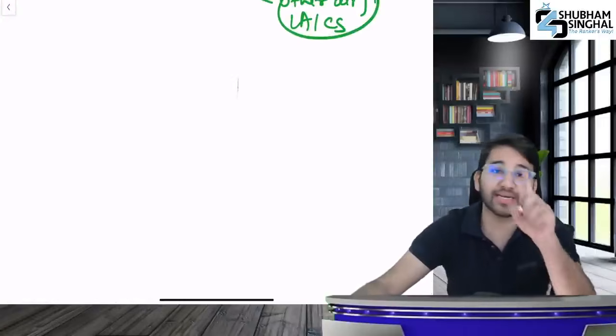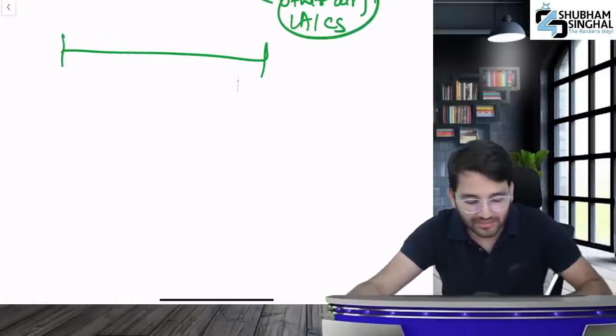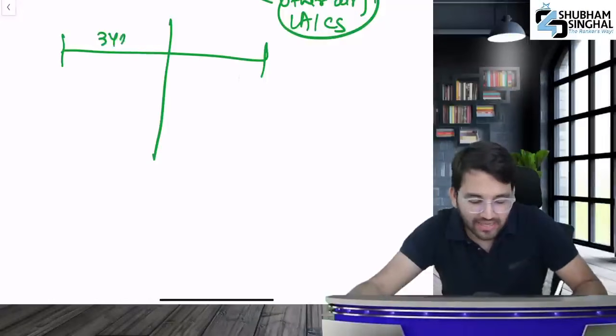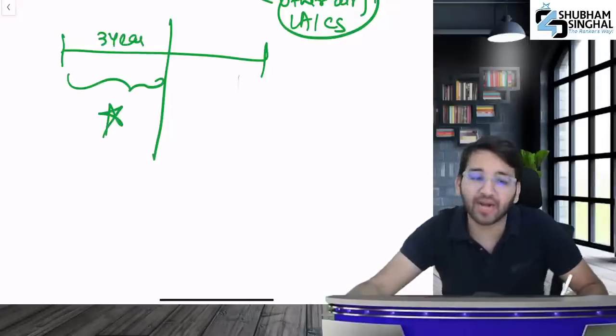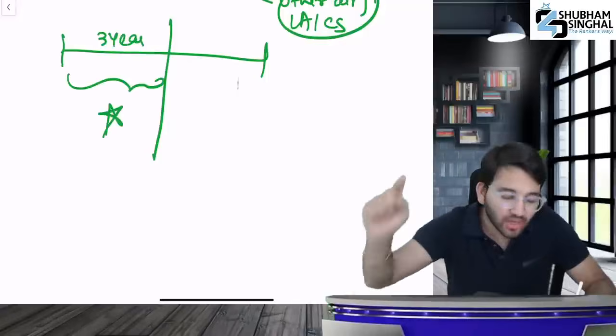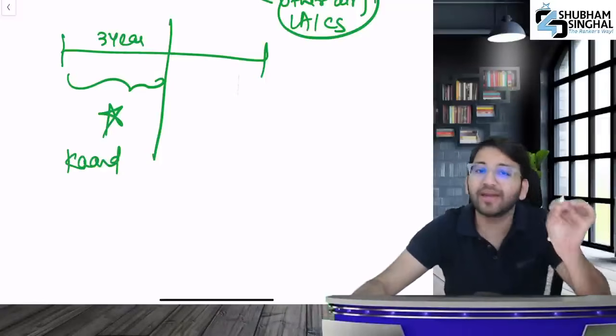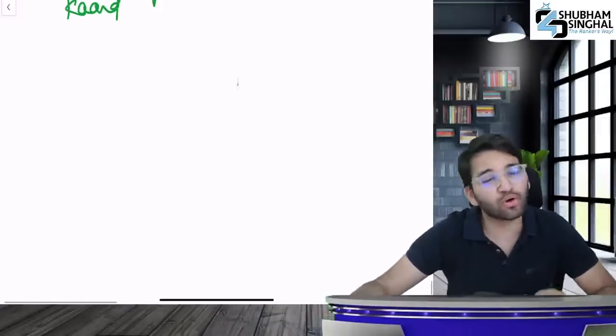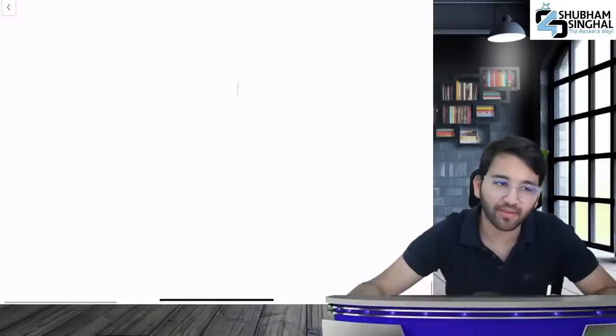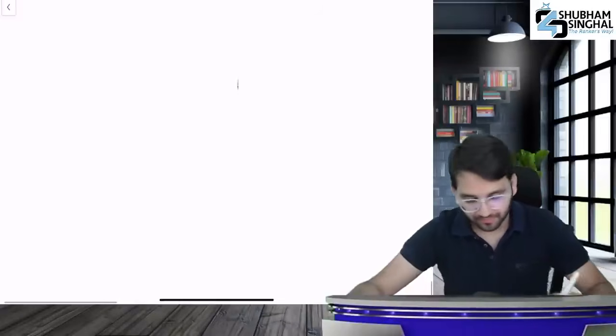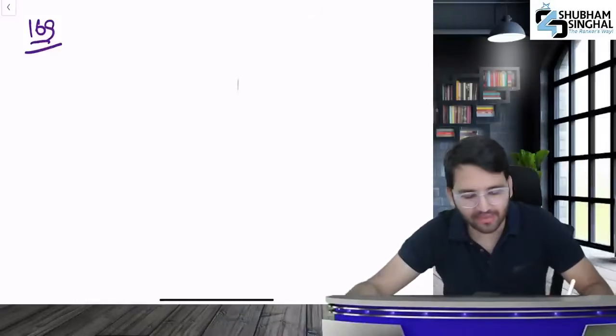Post this, I mean here after resigning, let's say you were appointed for 5 years. You resigned after 3 years. Whatever mishap you did for the 3 years, you are responsible for it. Whatever mishap you did, you are responsible for it, and you will remain responsible for it. Understood? Post this, we'll discuss section 169.